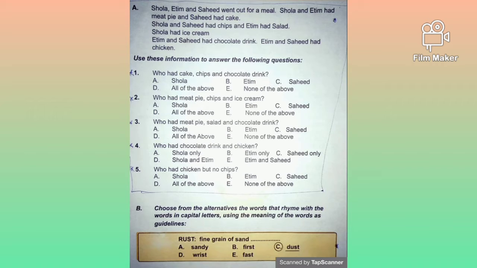Shola had ice cream. So our answer is A, Shola. So Shola had meat pie, chips, and ice cream. So with this, you'll be able to answer number 3, number 4, and number 5. Alright, let's go on to option B.